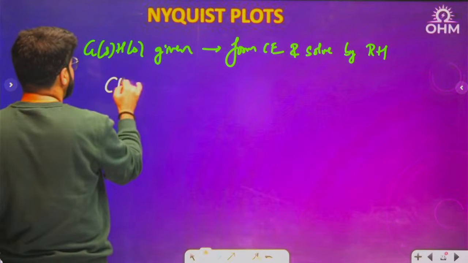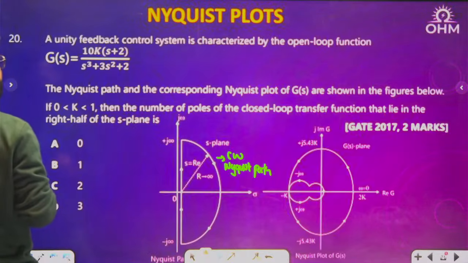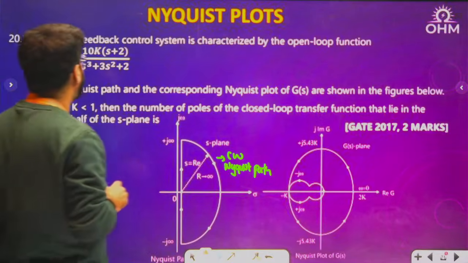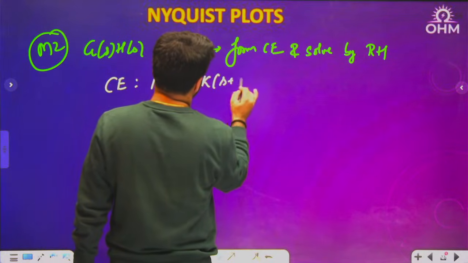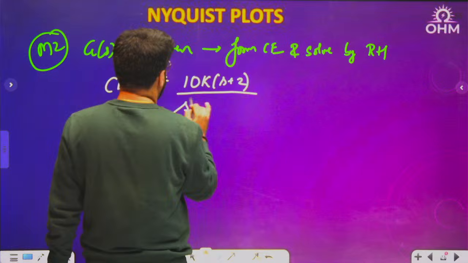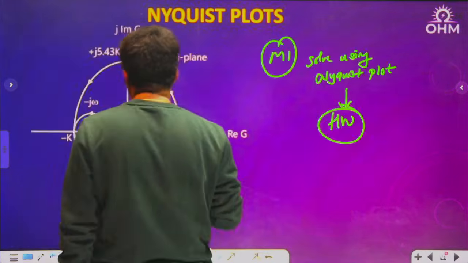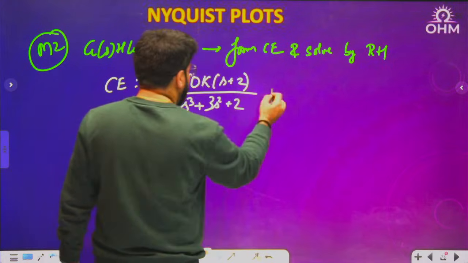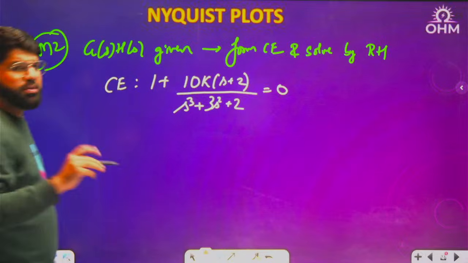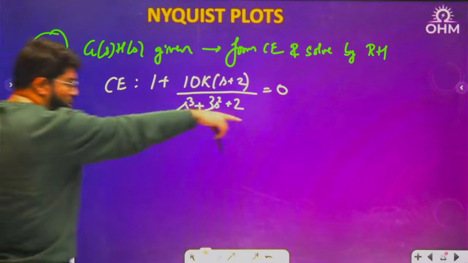What is the characteristic equation? 1 plus GSHS. What was GSHS given? 10k s plus 2, upon... I told you this in the very beginning: if GSHS is completely given, then we can determine stability by our choice, Nyquist plot or RH. But you can directly go by RH. There will be a little difficulty in solving this question by Nyquist. Not impossible, but a little more time taking. Once you solve this, that is the homework for you.